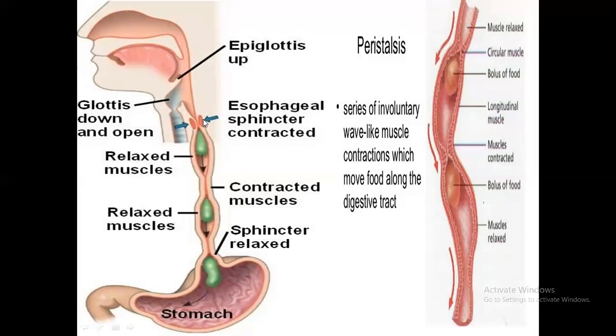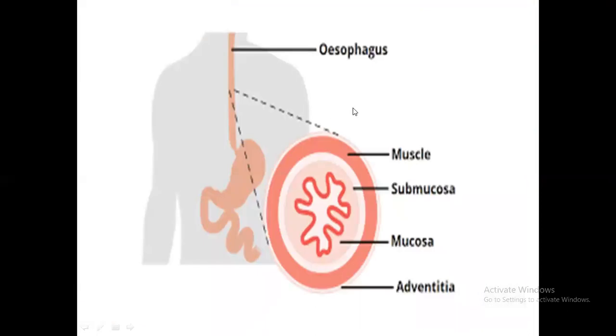Then the bolus goes down here. Then these muscles begin again to contract and relax. While contracting, they push this ball of food down like this, until it reaches the stomach. This is the esophagus, a strong pipe with muscles like this.